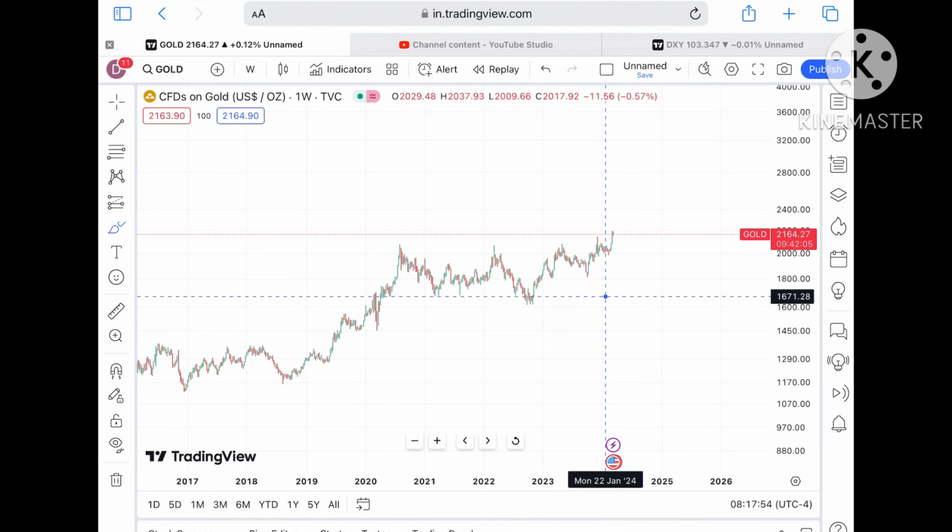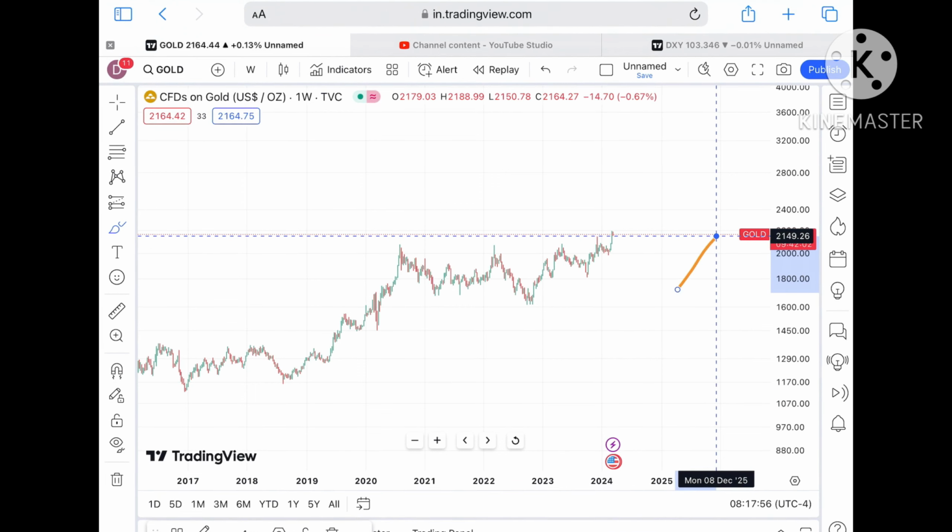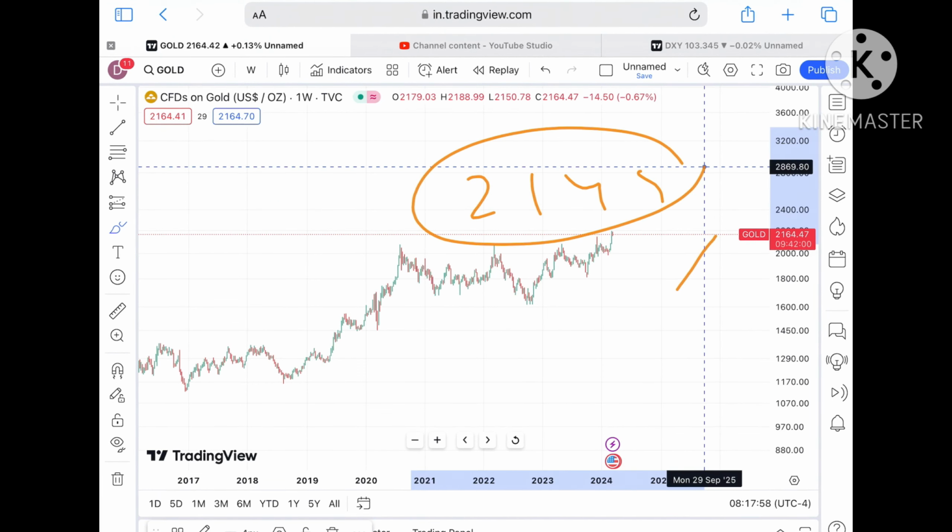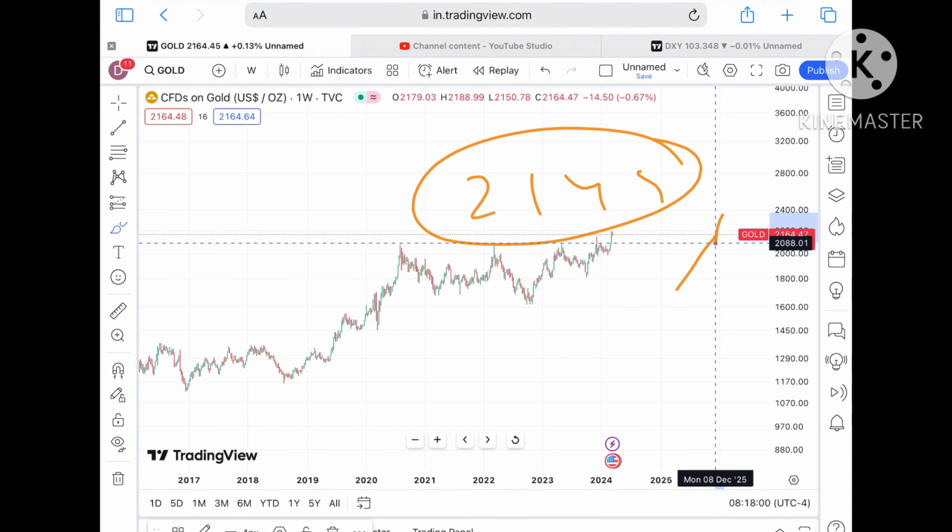Always try to remember that putting in your SL and trailing SL is very important, because if you do that, you can sustain for a longer period of time.